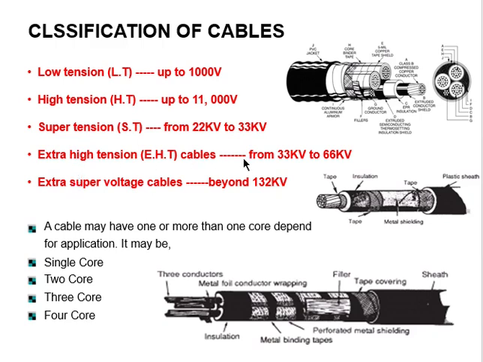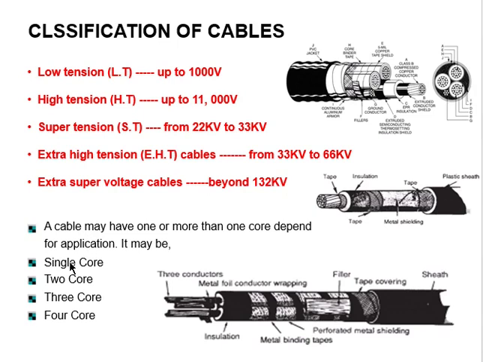The cables that are used for industrial purposes, for example steel industries, drilling industries, mining industries, those industries are using heavy machineries, and those cables are about 33 kilovolt. And for transmission purposes, if your transmission is under a sea, in that condition we are using a cable of 132 kilovolt. Now the next type is your